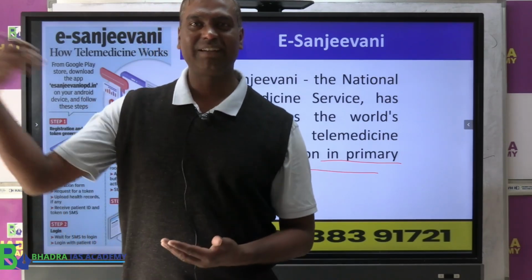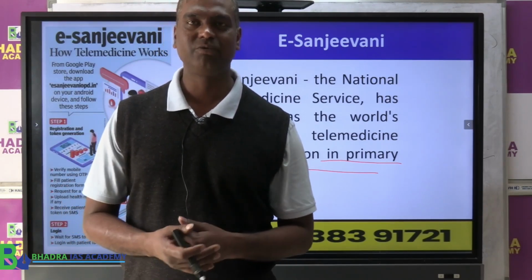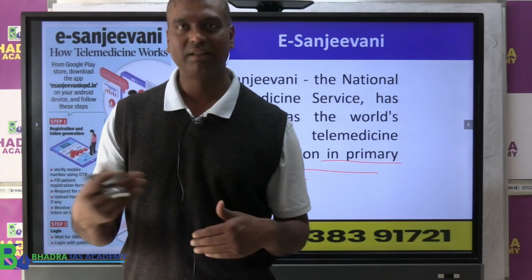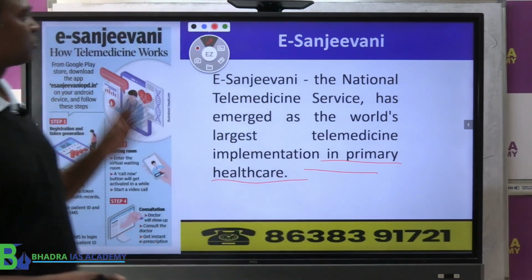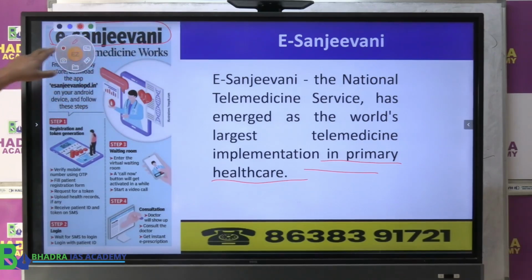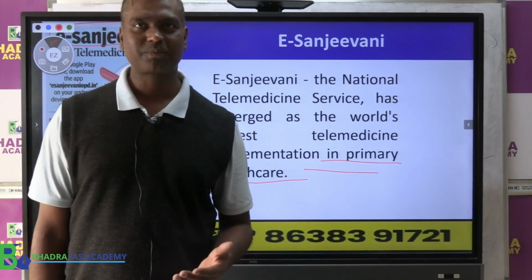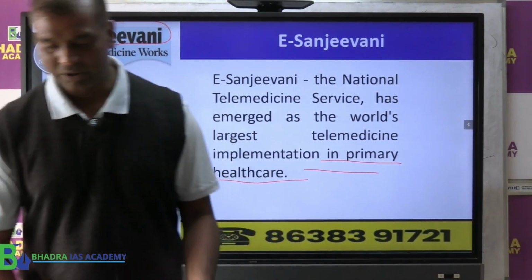It is the same as going and meeting a doctor and getting a suggestion, consultation, whatever. It is done online. Okay, so this is what we call eSanjeevani. Just be familiar with this. The exam may ask this kind of topics. Since the economic survey has mentioned them, these are very important topics also.